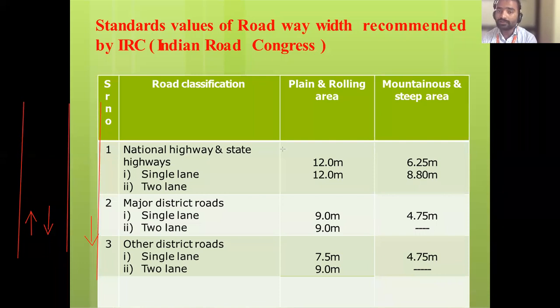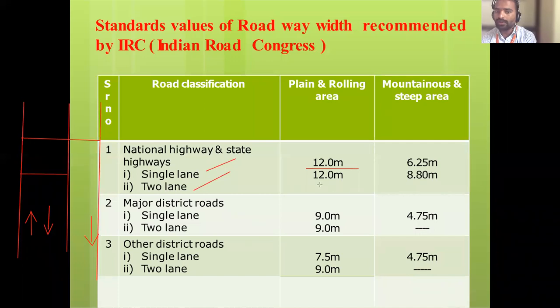So see, these all are the IRC recommendations. I am not giving these values. These values are given by the IRC, and these will be used when you are designing the roads. Okay, so now this portion है तो इसको क्या बोलते थे? This is single lane or double lane? It is single lane. So from this to this, if you are going, it is two lane. Single lane है तो what is the length? 12 meter.